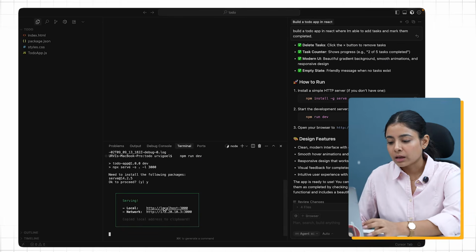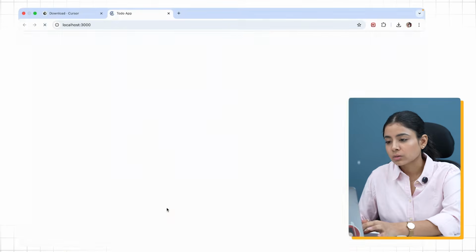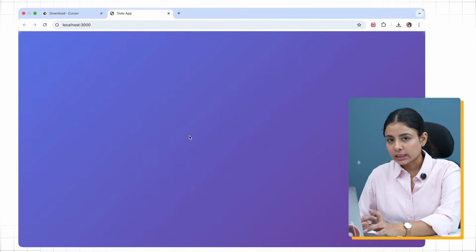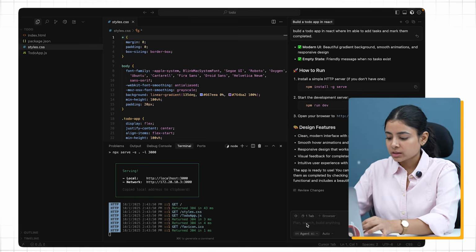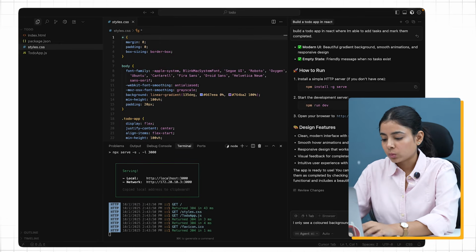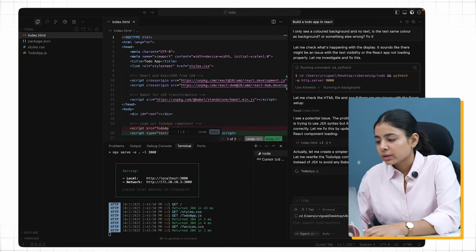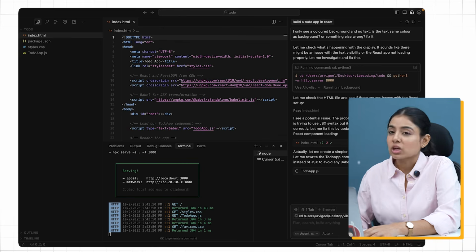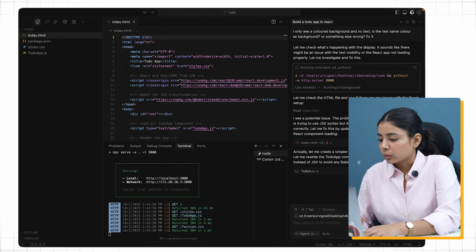Now here it is mentioned that we will get our to-do app on localhost. So let's try it out. Right now I'm not able to see any text here. So let's ask the AI agent what went wrong. I only see a colored background and no text. Is the text the same color as the background? So here it is asking me to accept the changes, and you can do that, and let's see if it is able to fix the issue.